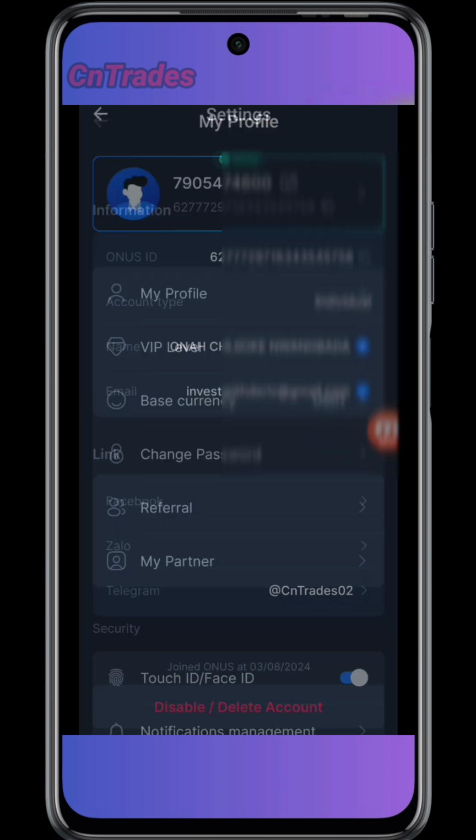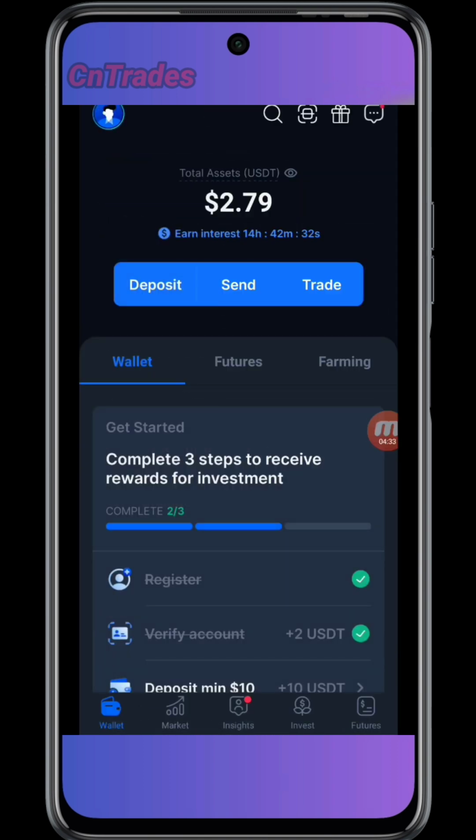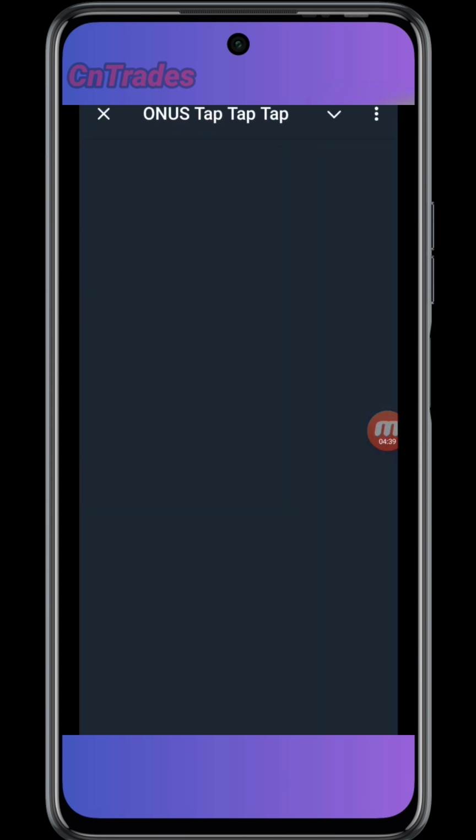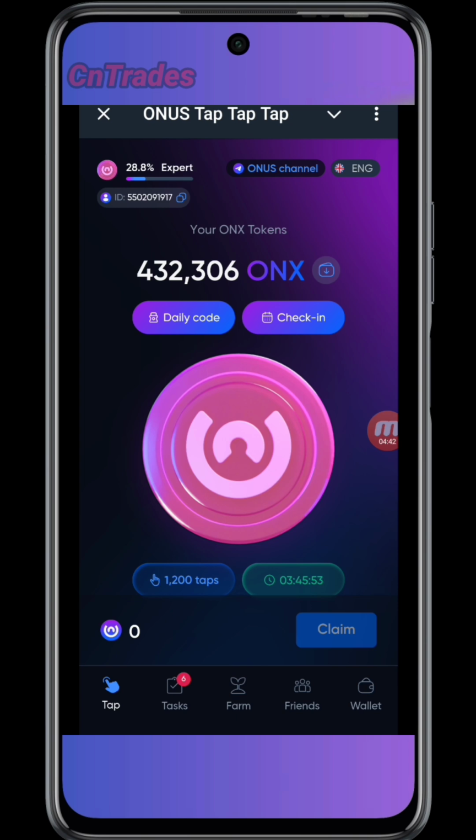Remember, I already covered something like this in the previous video. The main thing I want to do in this video is to withdraw and then to stake. So I will head over to my Onus tap bot, Onus Tap Tap. Then from the home page, you click on this icon that looks like a wallet.